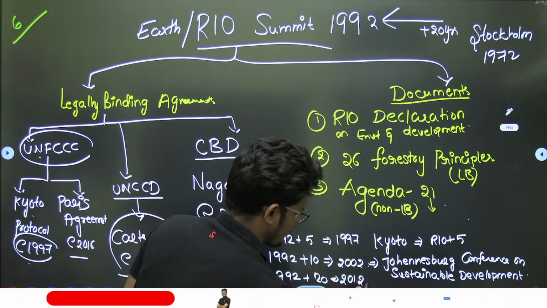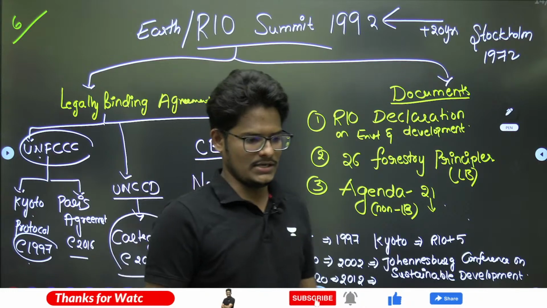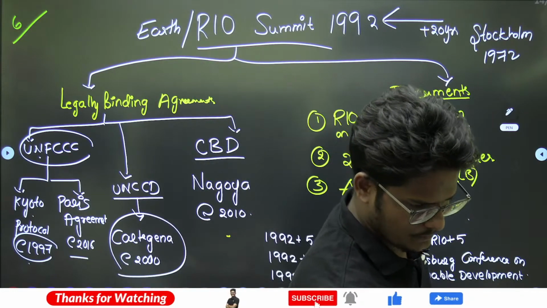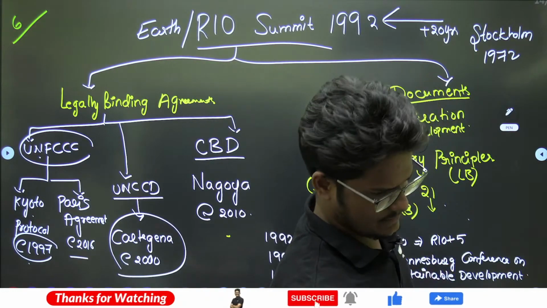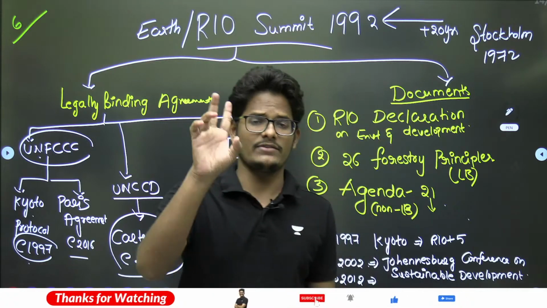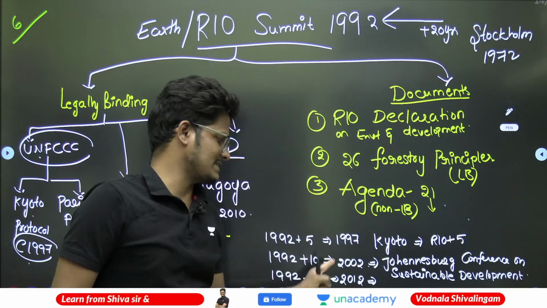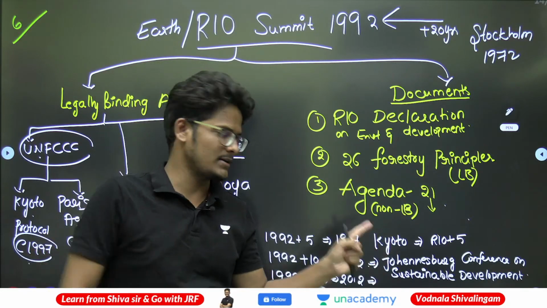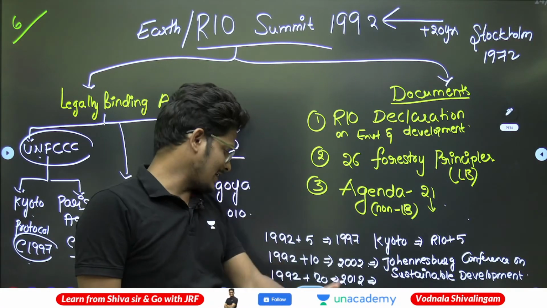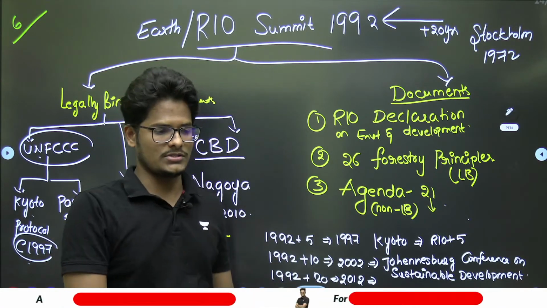For sustainable development, the base was Rio. From Rio, they defined sustainable development because of the Brundtland report. After that, Rio plus 20 came, in 2012.